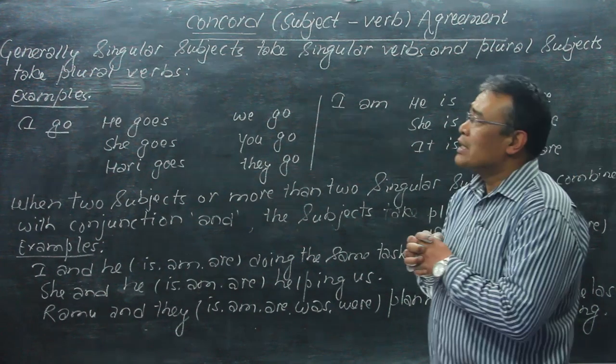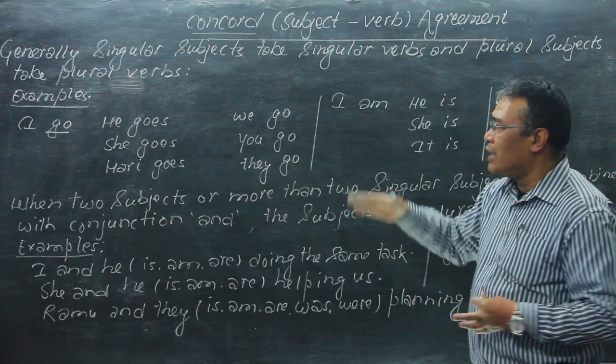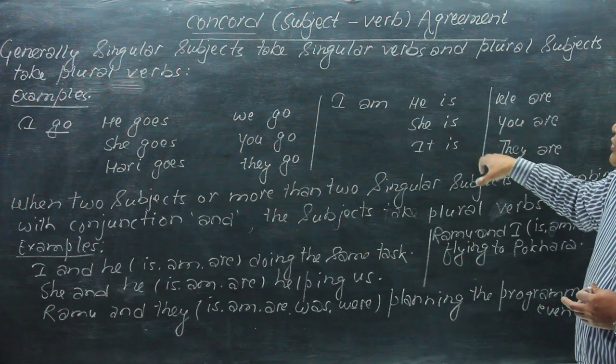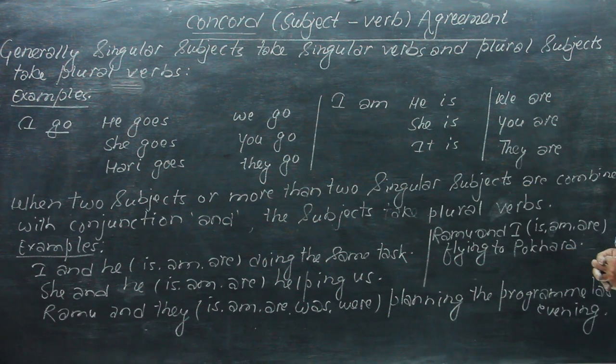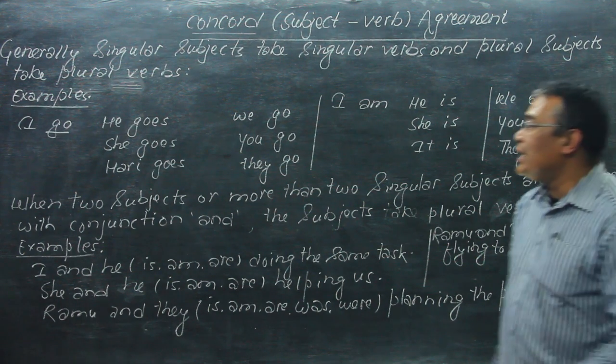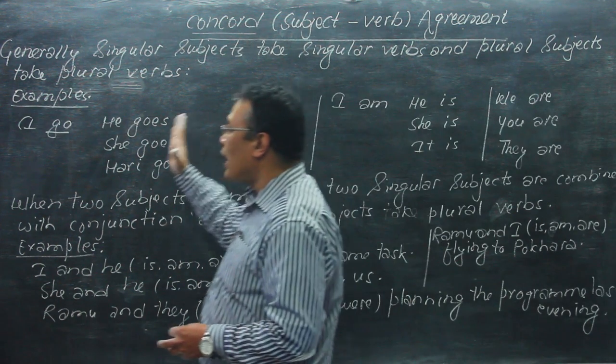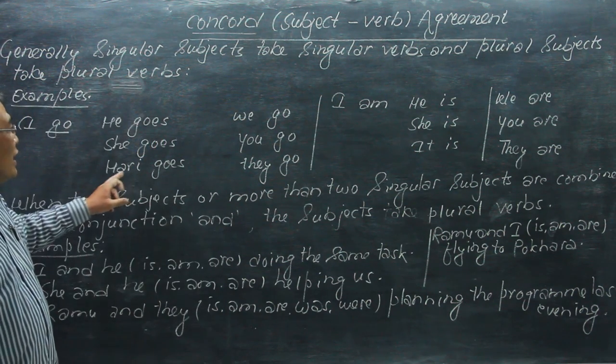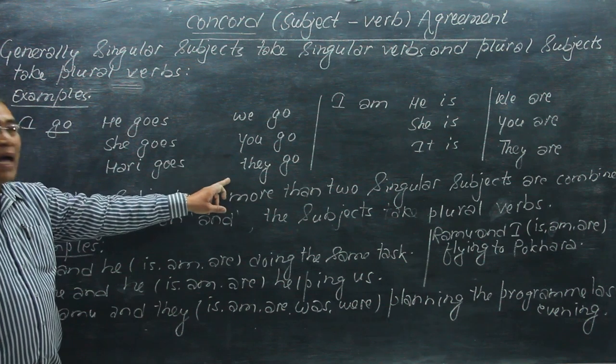Okay. So singular subjects take singular verbs, and plural subjects take plural verbs. And these are only the pronouns of singular and plural, like I, he, she, we, you, and they.